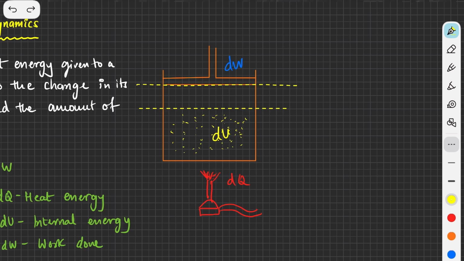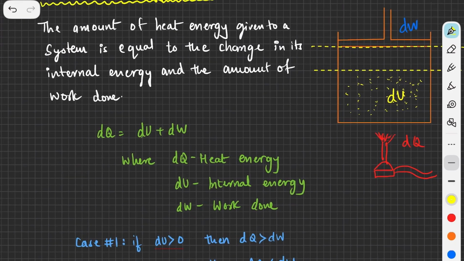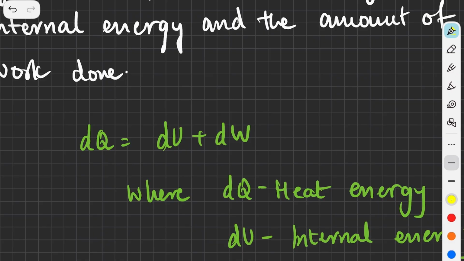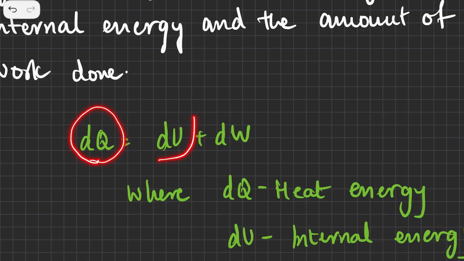So if you see, work done is equal to force into displacement. Because work done is equal to force into displacement, you will find that the piston is going to move up, and this equation will be valid: whenever you give some amount of energy, the energy will increase its internal energy, and then dW is the amount of work done on the system.